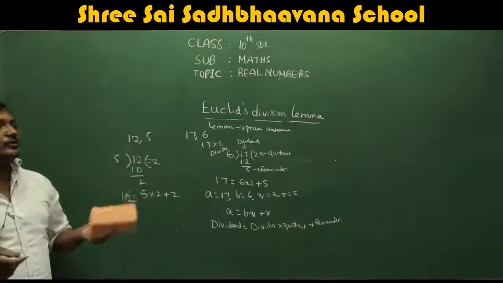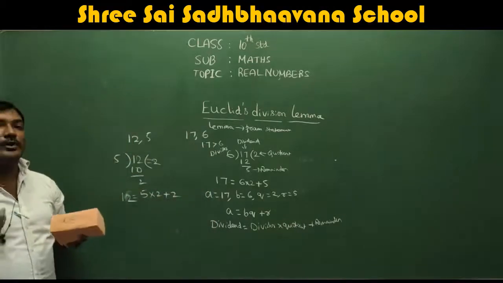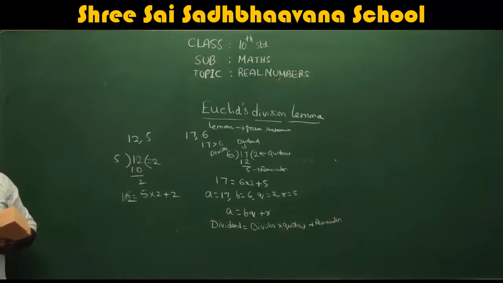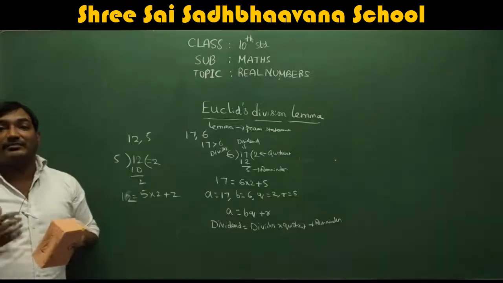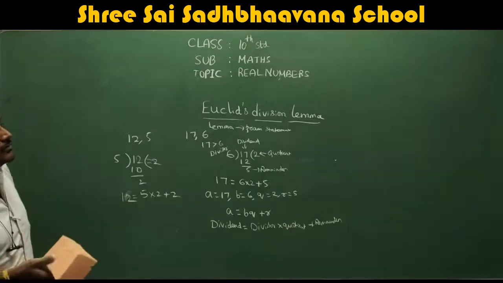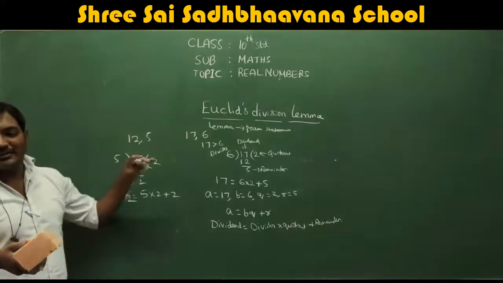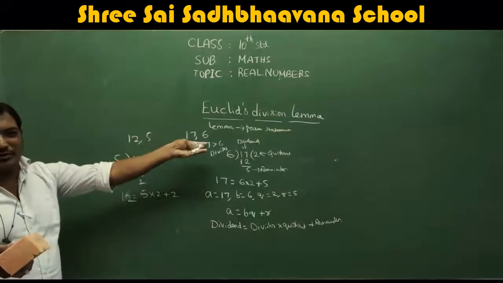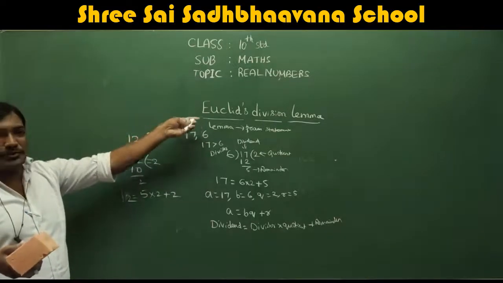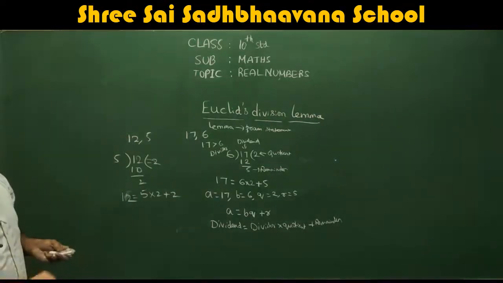Step by step we are using. So first, this is actually the same step which will be continued, that I will tell. So A is equal to BQ plus R. It means some numbers they will give, you have to express them in the form of A is equal to BQ plus R. So expressing the given two numbers in this division format is considered as Euclid's division lemma. So this is not something which is unknown to you, which you already studied in 9th. The same thing we are doing, but we are giving some other name, which is Euclid's division lemma.